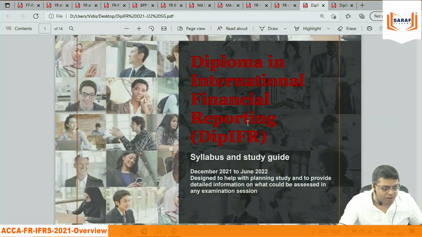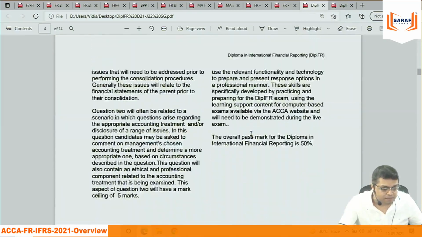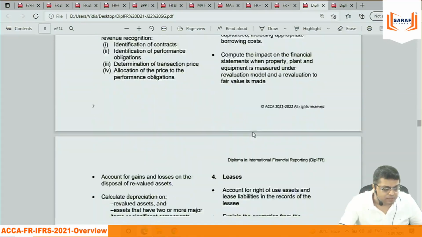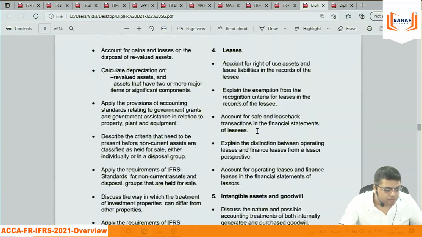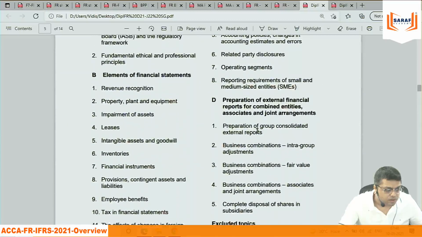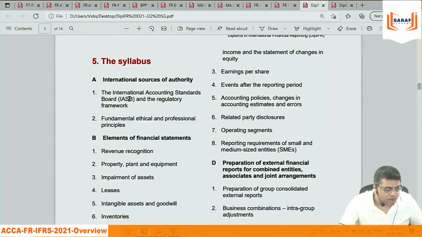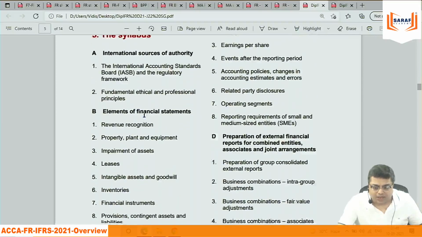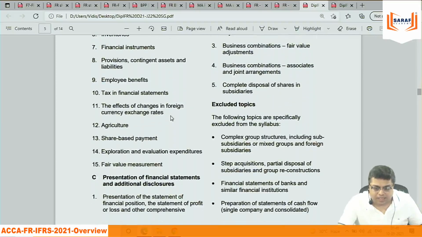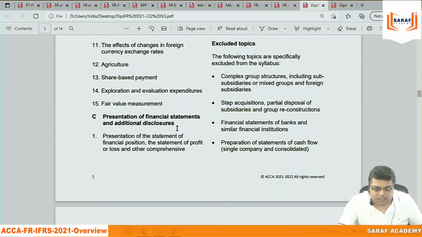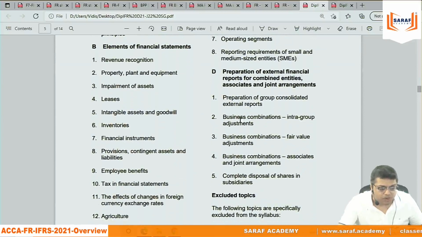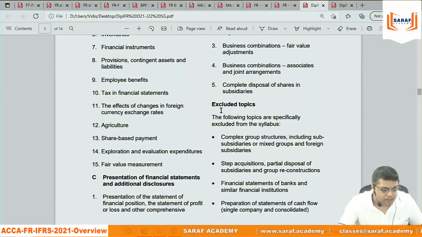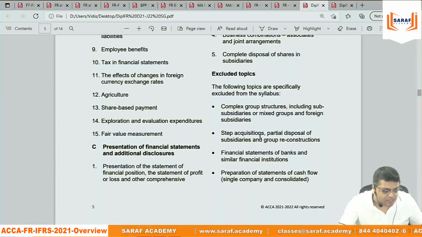If I go into FR, that is Diploma IFRS. One second. Diploma IFRS, the new syllabus: the international source of authority, elements of financial statements, preparation of financial statements, P&L, balance sheet, cash flow, preparation of external reports for combined entities, consolidation, excluded topics, complex structure, step financial.